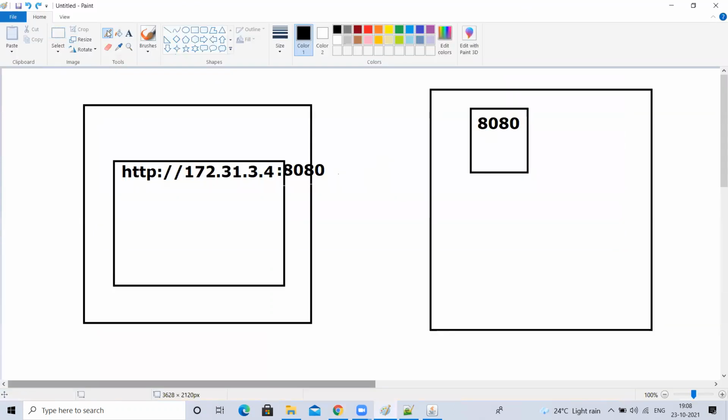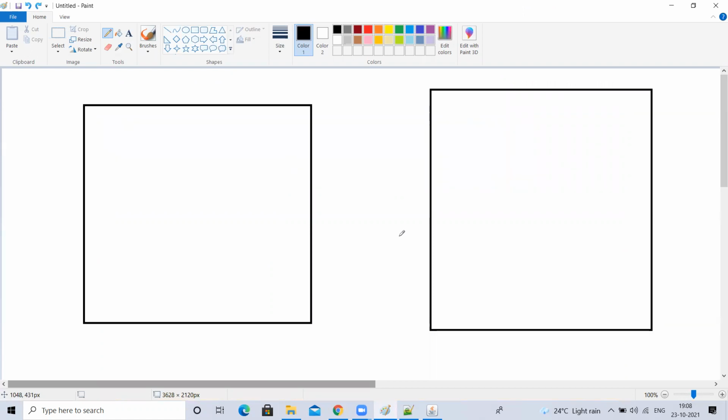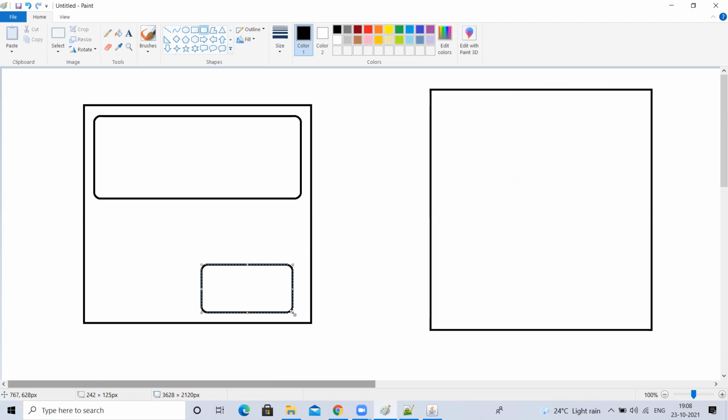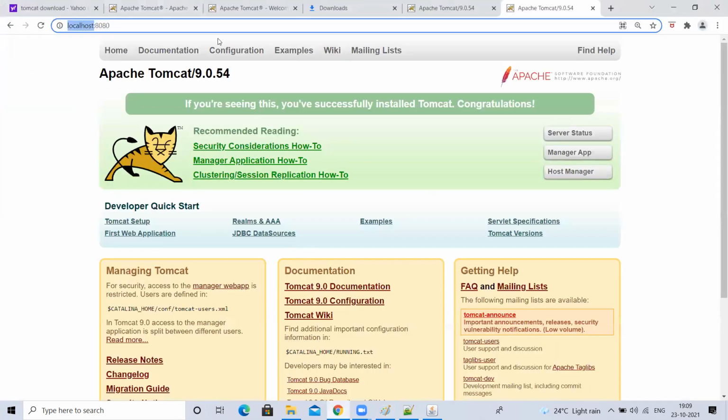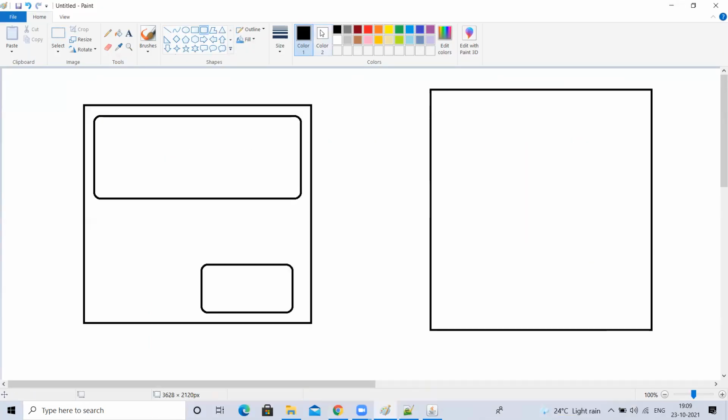See, what I'm trying to do is this: this is my browser. My Tomcat is also in the same operating system, not on a different machine. This is my local desktop, whatever I'm using for the class, my laptop, my Windows machine. On that, I have a Chrome browser. On the same Windows machine, wherever my browser is installed, I also have Tomcat.